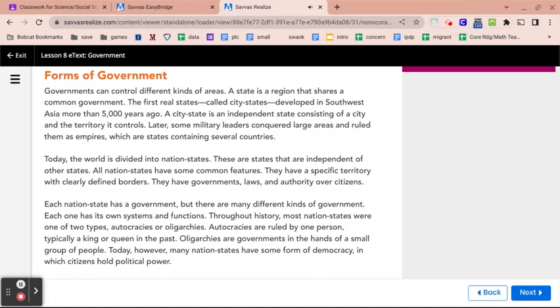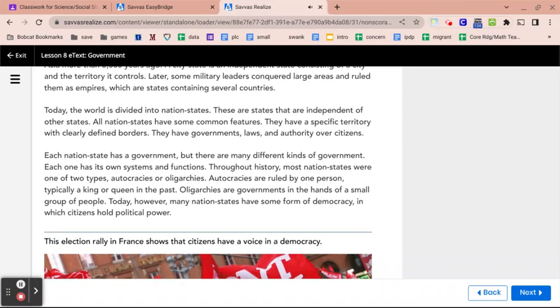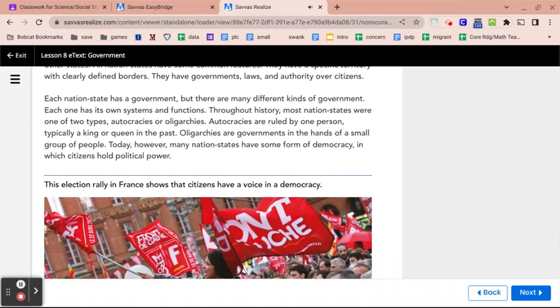Today, the world is divided into nation-states. These are states that are independent of other states. All nation-states have some common features. They have a specific territory with clearly defined borders. They have governments, laws, and authority over citizens. Each nation-state has a government, but there are many different kinds of government. Each one has its own systems and functions.